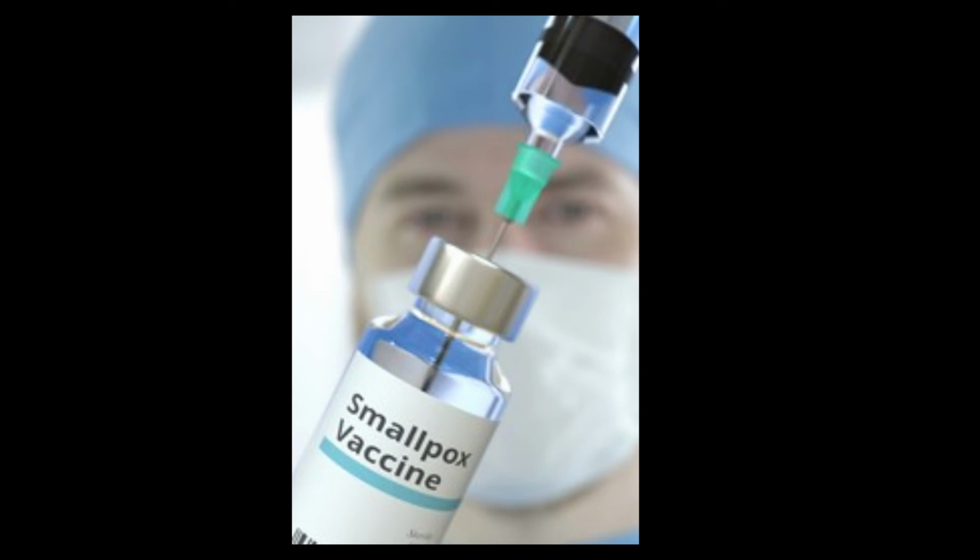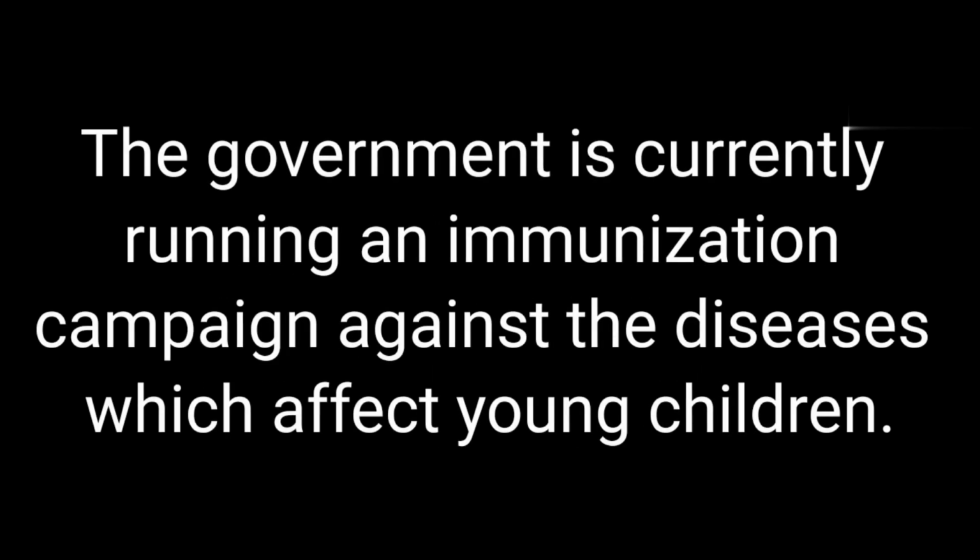The scientists discovered the vaccine against smallpox and now smallpox is not there. The government is currently running an immunization campaign against the diseases which affect young children. Can you name any such disease?